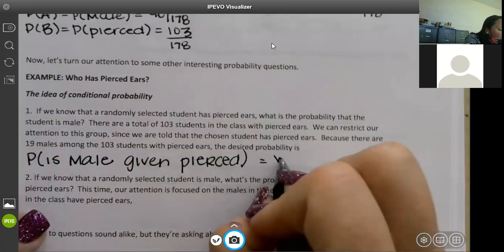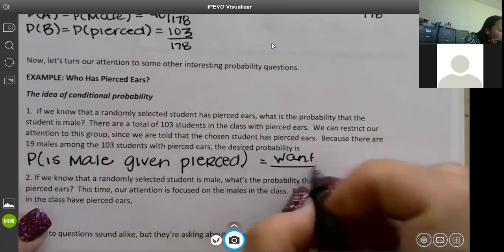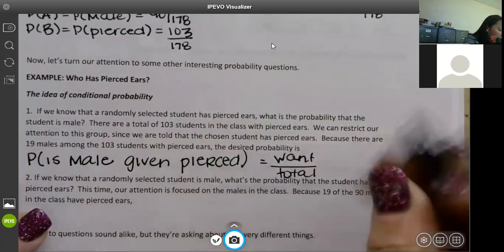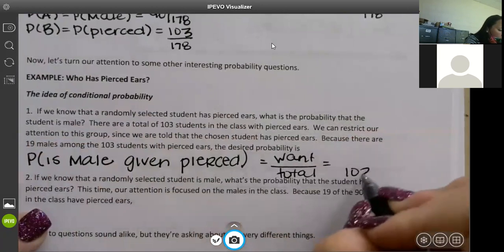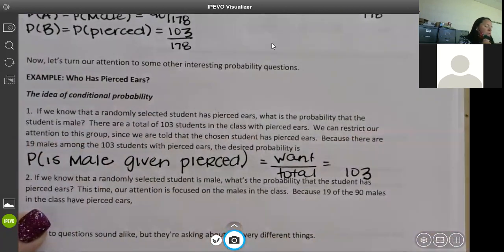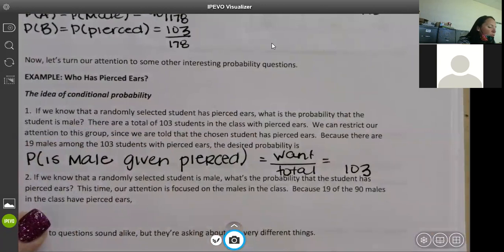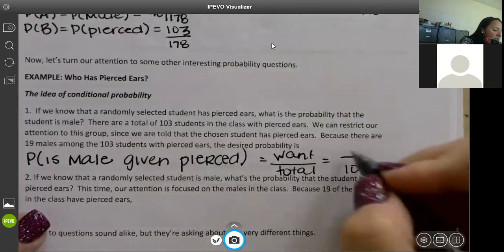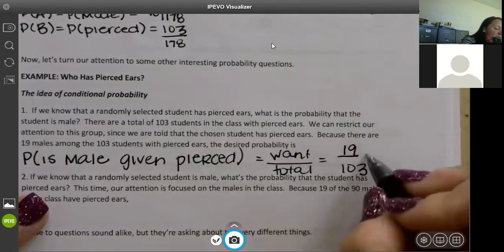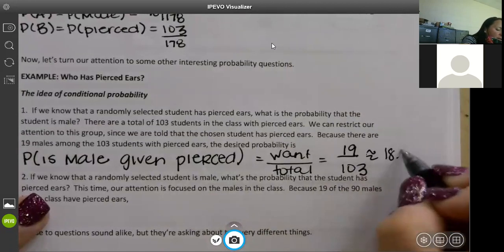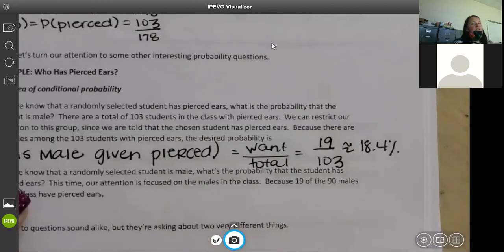Remember I told you it's what you want over your total. So our total pierced is 103, but we wanted males that were pierced. Look back in your chart and tell me how many males are pierced. That's 19, which is approximately 18.4%. I don't necessarily need the percent, okay?